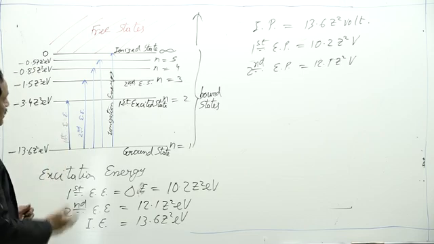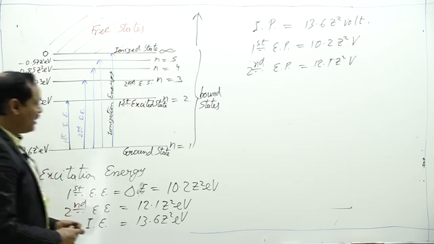So how can we write the excitation energy in generalized form?